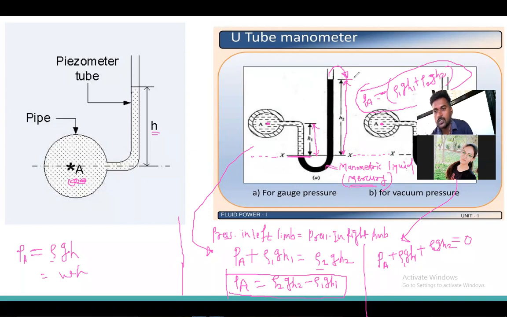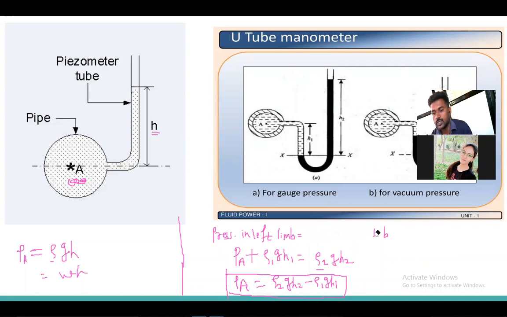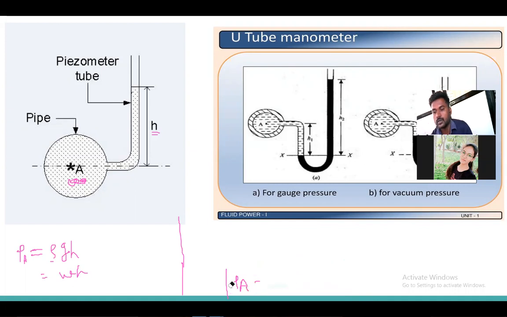Okay, so this is how we can calculate the pressure in the simple U-tube manometer. By using the simple manometer, we have calculated the pressure here. Now we will see the differential manometer.